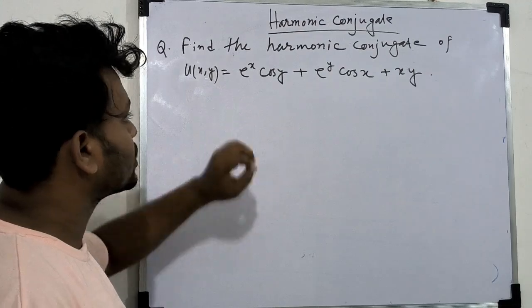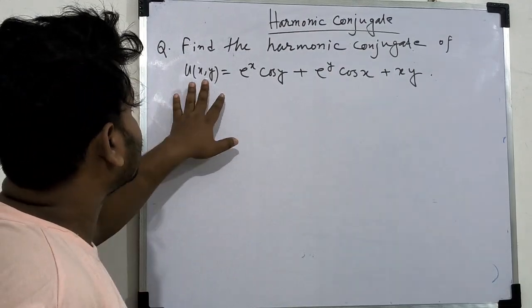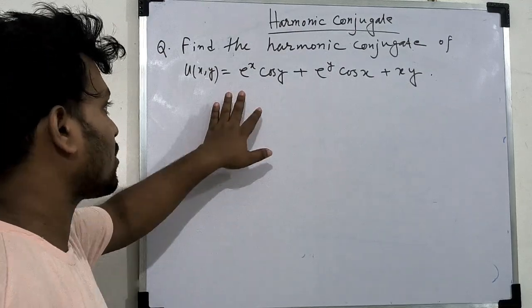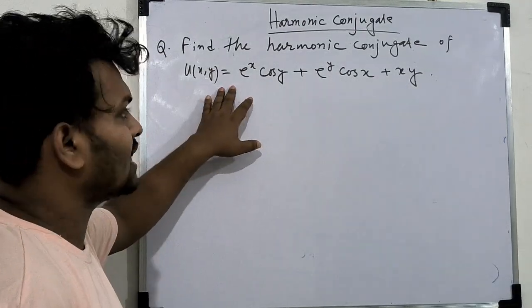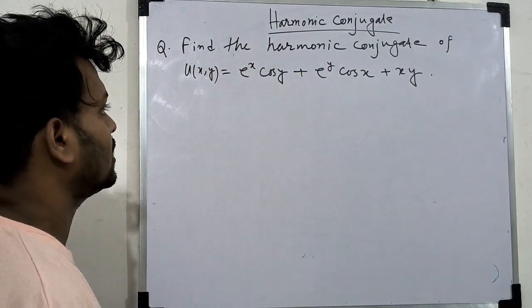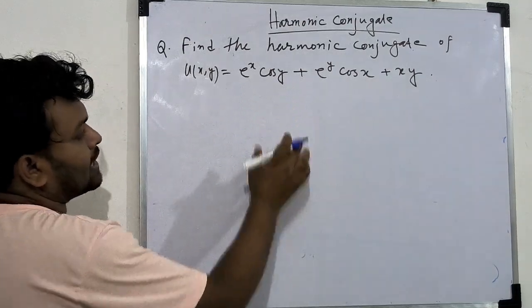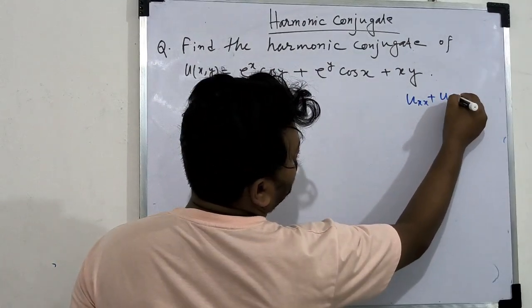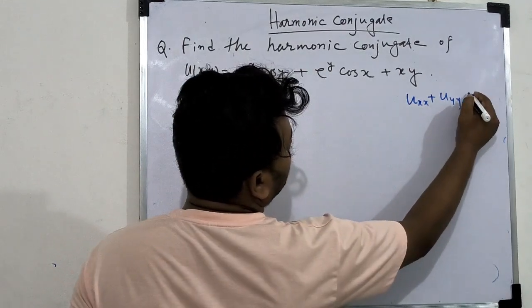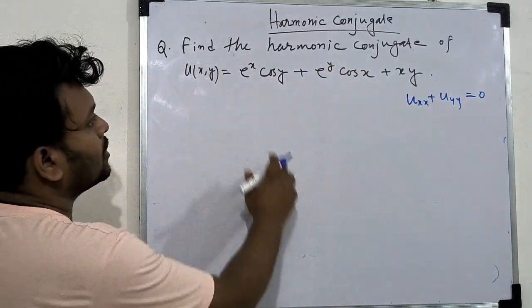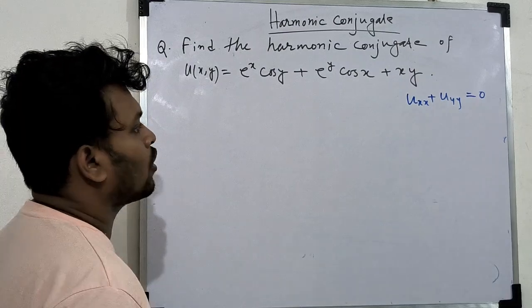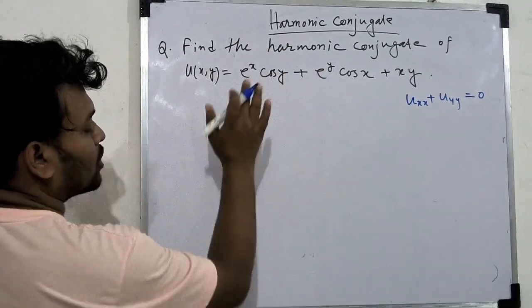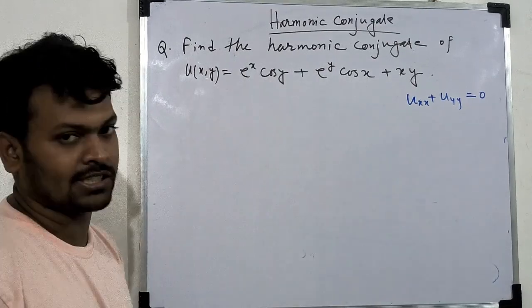But this question can be asked such that you are given u(x,y), and you first check whether it is harmonic. If it is a harmonic function, then find the harmonic conjugate. So first we check whether it is harmonic or not. For that we check whether u_xx plus u_yy equals 0. If 0, then it is a harmonic function, otherwise not. But the question says find the harmonic conjugate, which means it is harmonic, but we check in this problem.